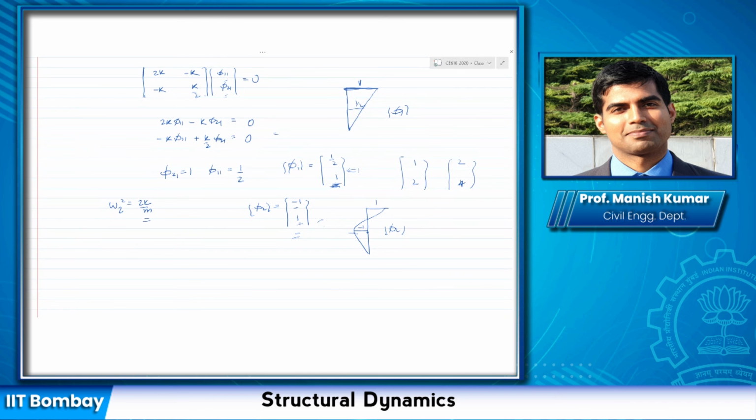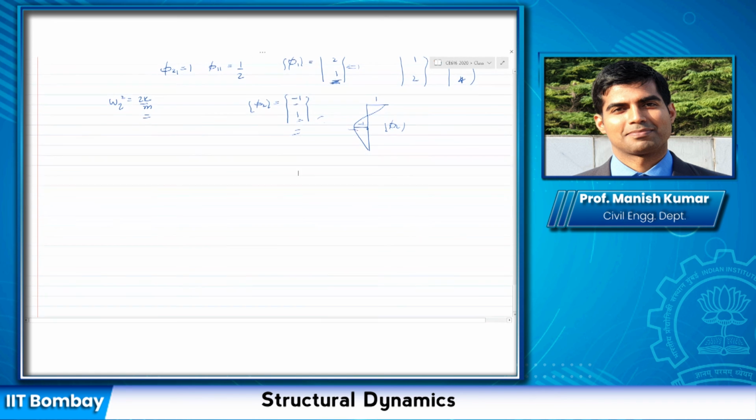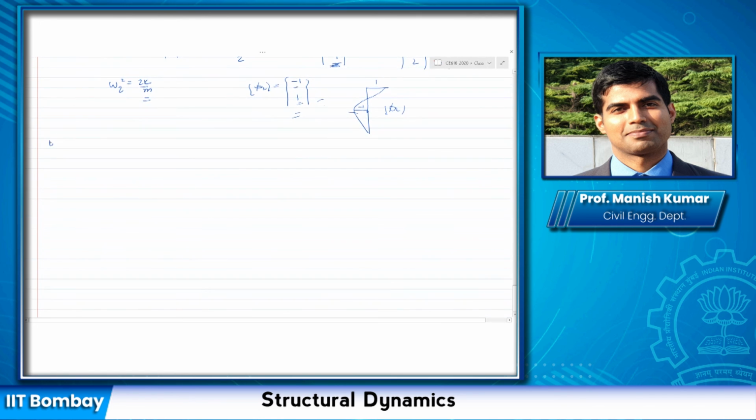Okay, if this is clear, then last class we solved the problem for a continuous bar, right? For that you have already got your mass matrix and stiffness matrix, correct? Let me just redraw the problem again.